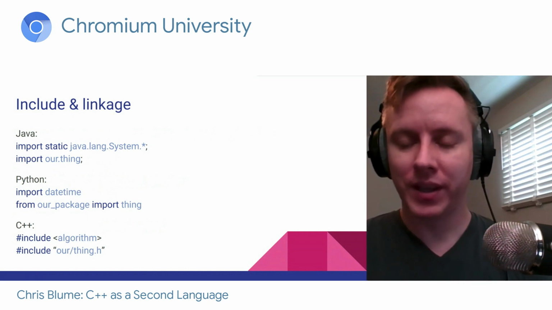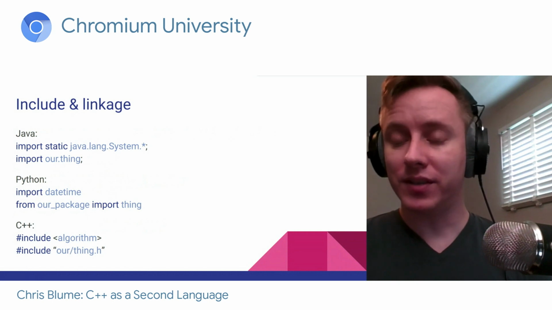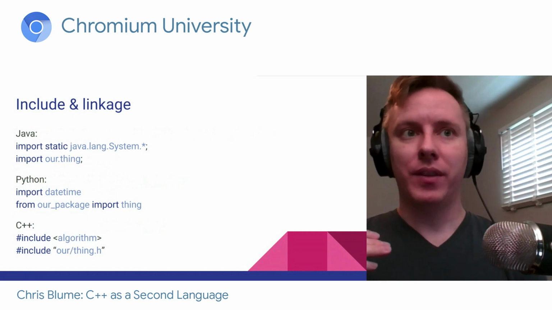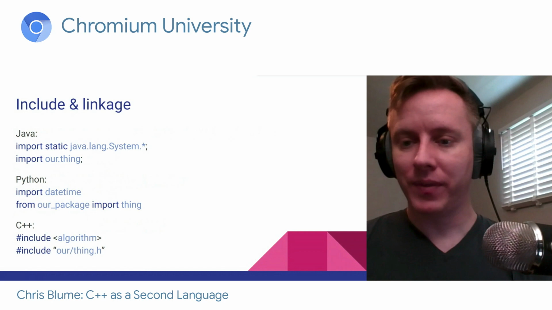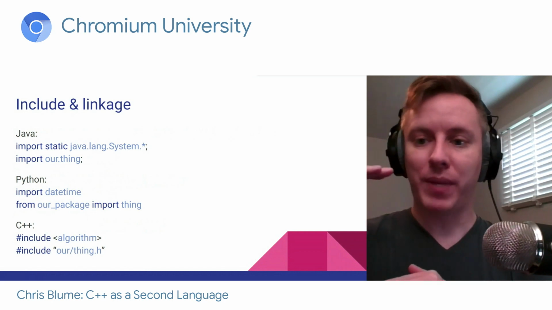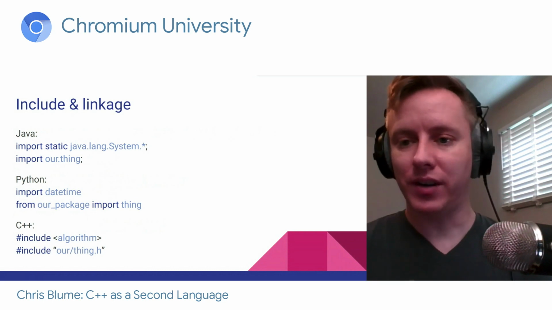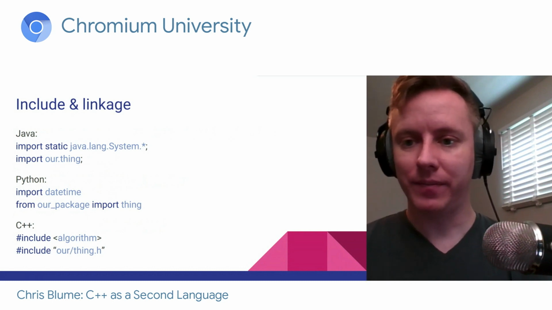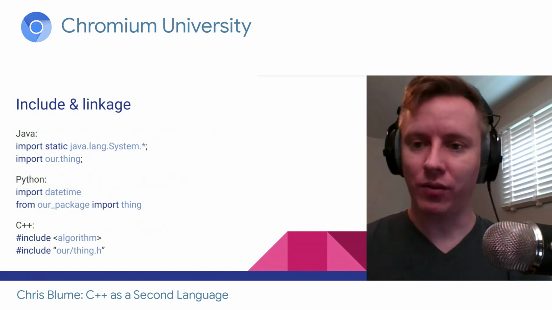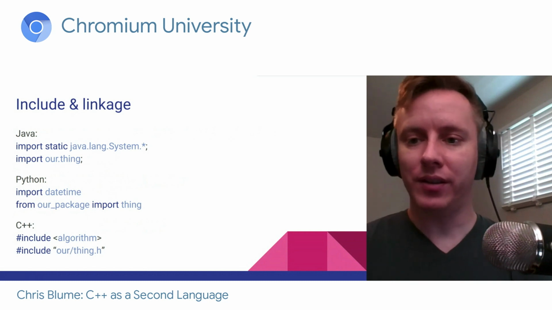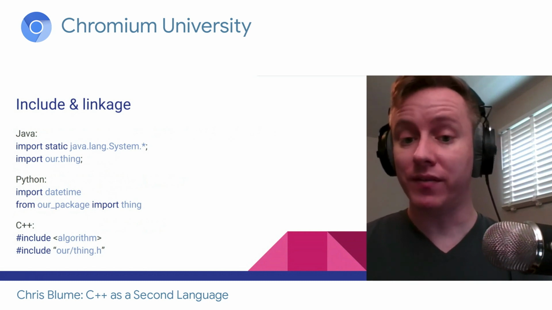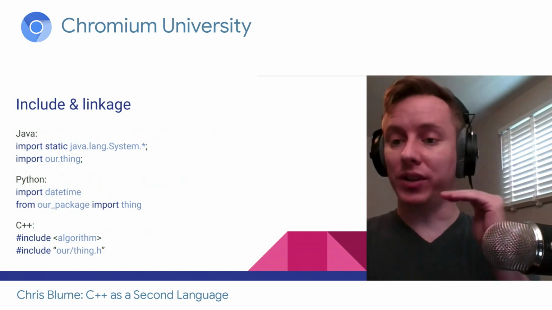The reason that there's a difference here is if I try to include a file, it will have a list of paths to search. So it might say, first start at this directory. Is the file in that directory? No? Okay, now go to the next directory, so on and so forth. And it goes all the way down the list of directories looking for this file. But there's two separate lists.